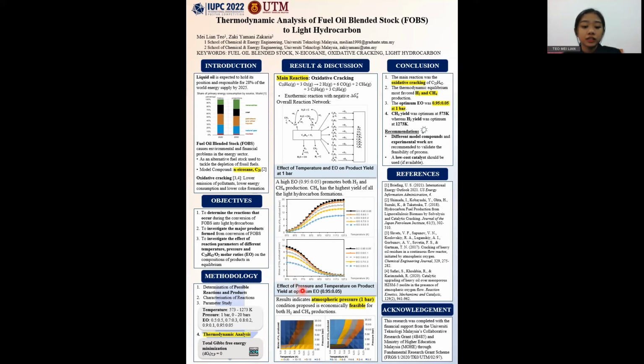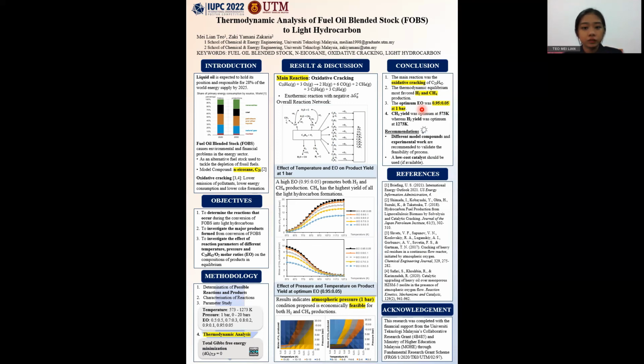Furthermore, the effects of temperature and pressure on product yield at optimum EO were analyzed using contour plots. The optimum hydrogen yield was recorded at higher temperatures and lower pressures, while methane generation was more favorable at lower temperatures and greater pressures. To conclude, the main products formed were hydrogen and methane. The optimum EO was EO 0.95 to 0.05 at 1 bar. The suggested atmospheric pressure condition is safer than high pressure condition.